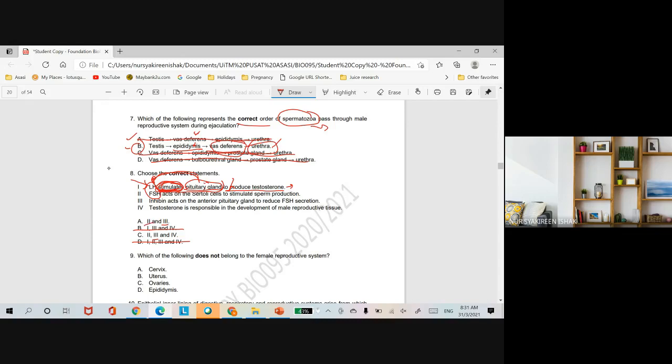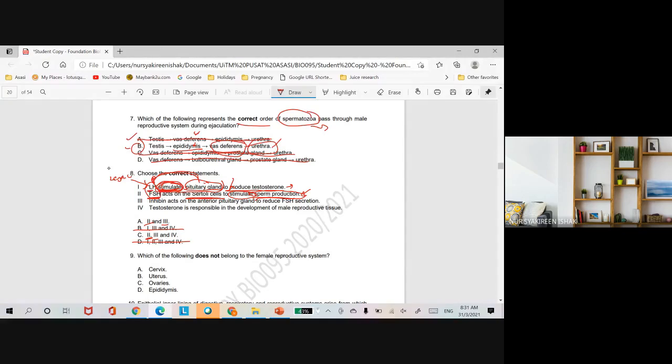Nombor 2, FSH is secreted by the anterior pituitary, which stimulates Sertoli cells to produce protein that will concentrate testosterone, and also to nourish sperm. So all of these together will stimulate sperm production. Ingat ya, LH stimulates Leydig cells.